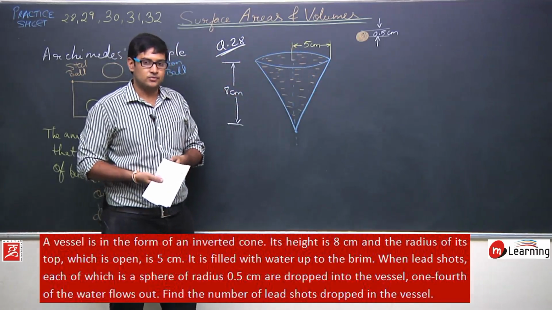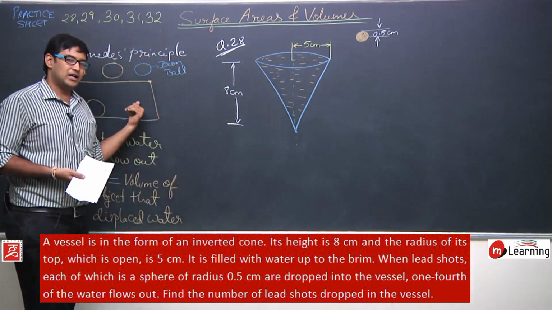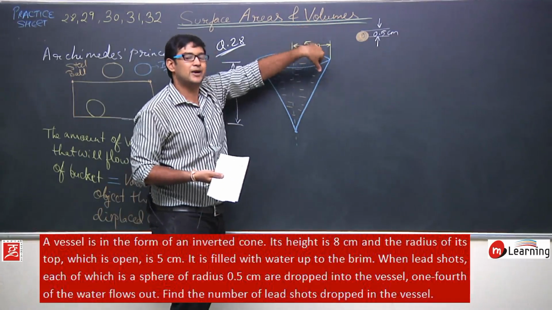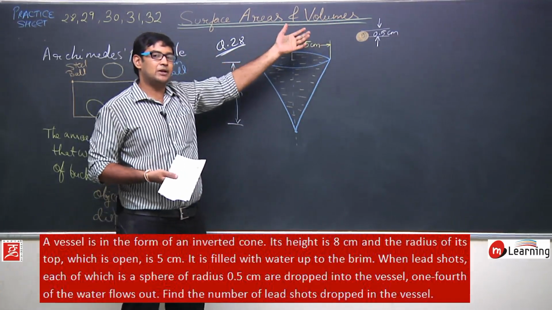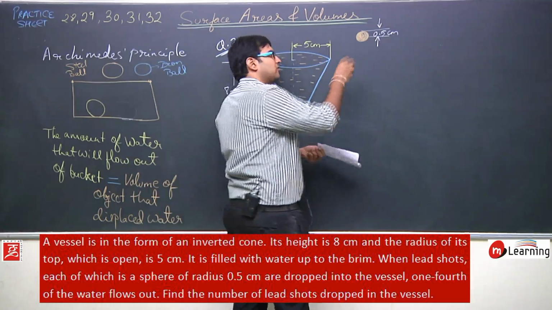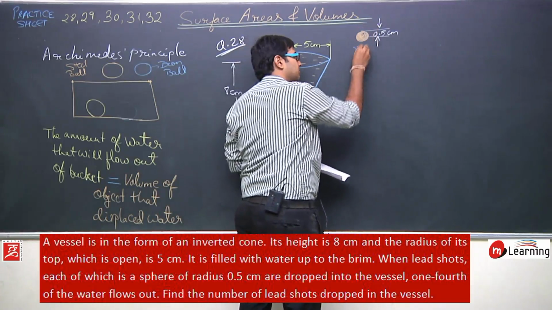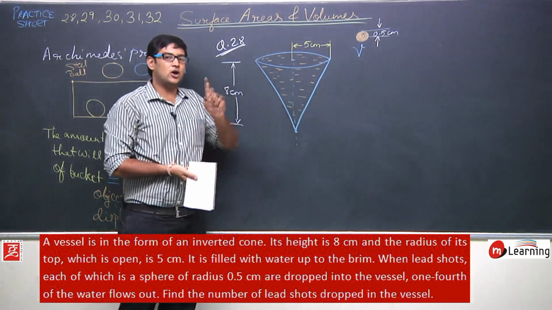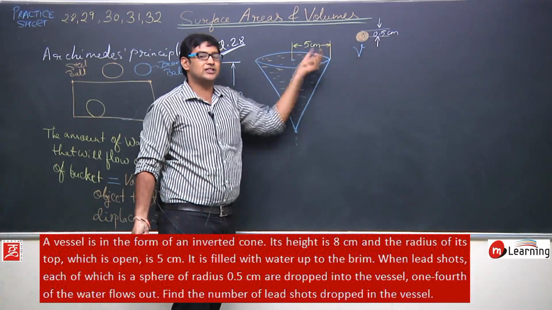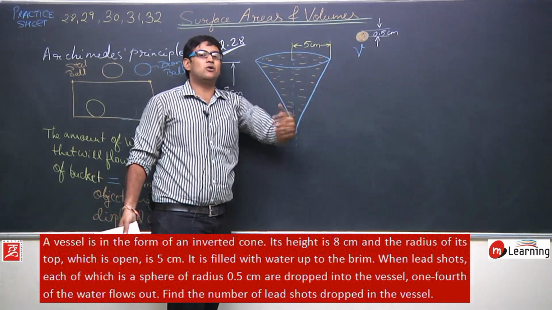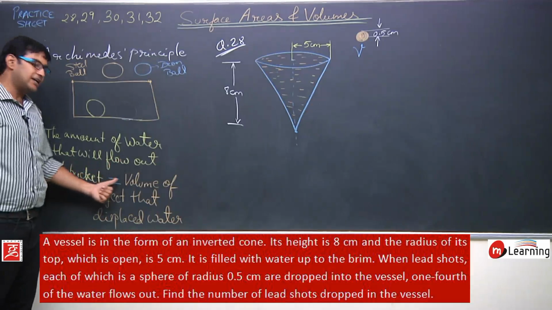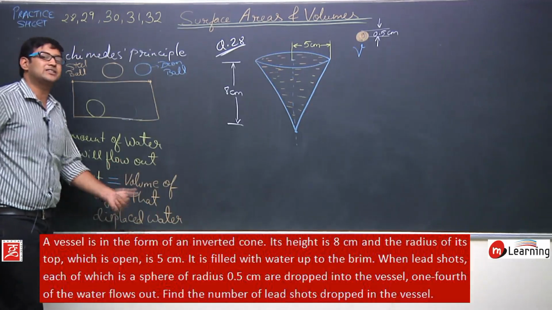Now what will happen? Just the same condition that we have in the Archimedes principle. If I drop a single lead ball inside this vessel, the equivalent amount of water will flow out. Let us say the volume of this small lead ball is V. If I drop one such sphere in this vessel, V amount of water will flow out, because the amount of water that flows out of the bucket will be equal to the volume of the object that displaces the water.